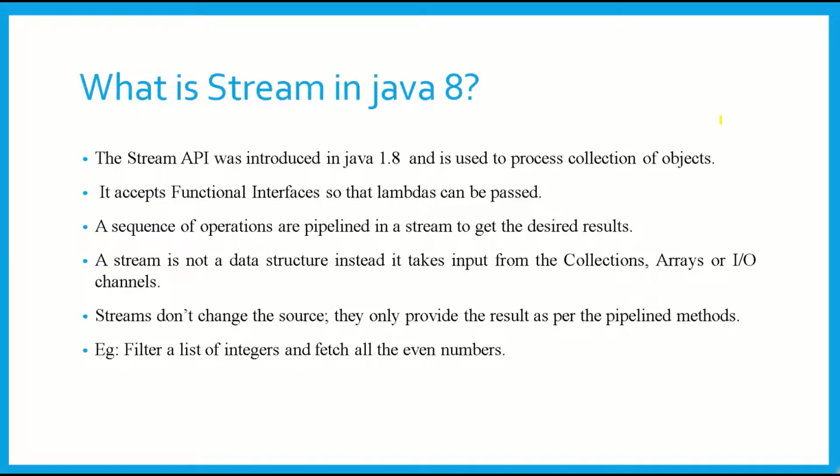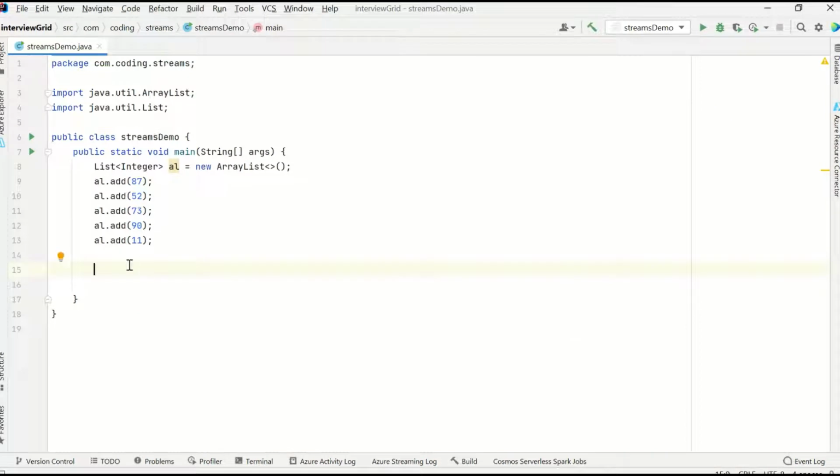So the very first thing which an interviewer may ask you if you're going to attend a Java interview is what is Stream in Java 8? So we know that Stream API was introduced in Java 1.8 version, and it is used to process the collection of objects. Okay, before going to the theory, let me just give a practical example to you.